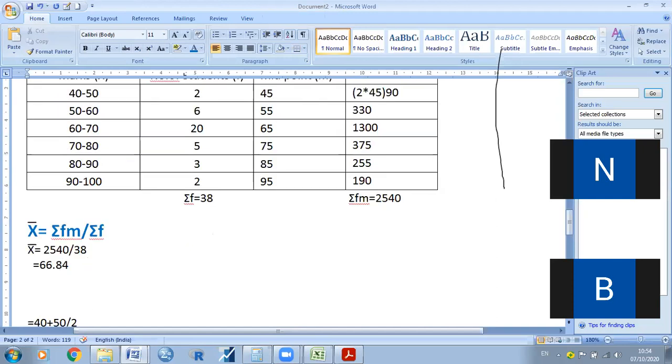So here we need to write that in the BA economics, the average marks is 66.84. So on average the students have secured 66.84. Is it clear now?